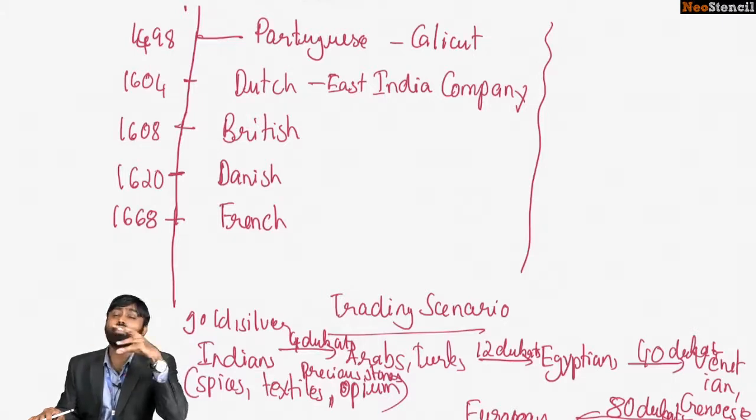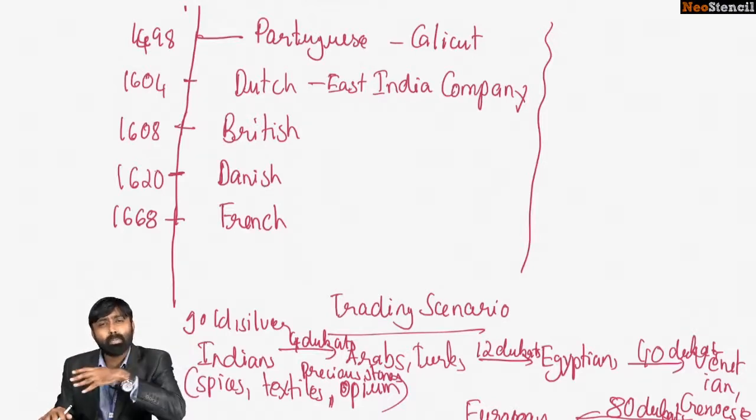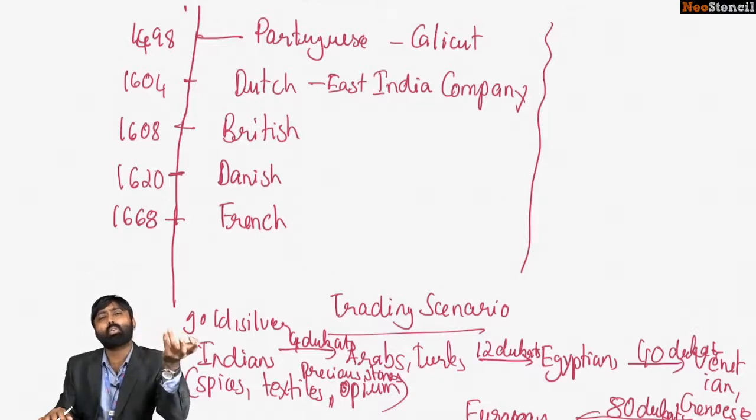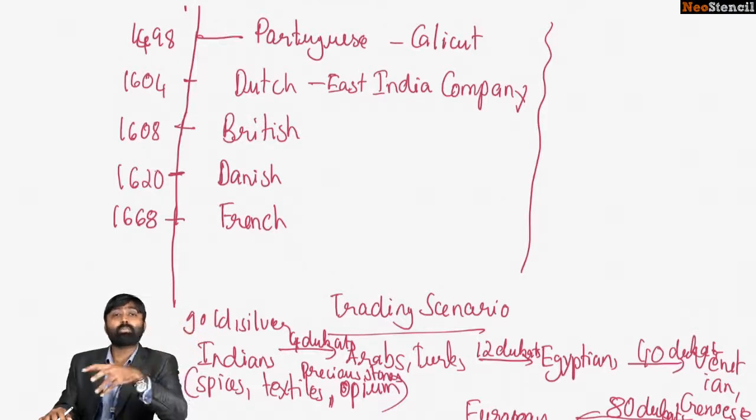That was the transaction value in Europe of what was transacted in India. So this is the kind of value that Indian goods had elsewhere, especially in the Middle East and Europe, and that trade was completely dominated by the Arabs and the Turks. That is why the European seafarers wanted to find a sea route to India, so as to undertake direct trade transactions with the country, which would then earn them high profits.